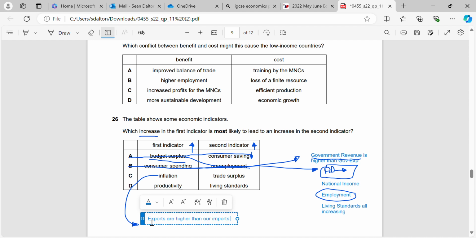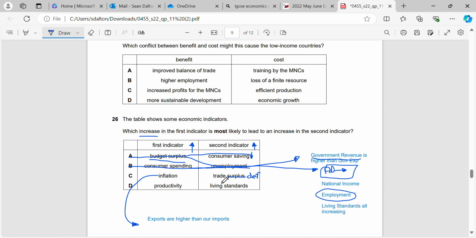Okay, and now if we have inflation, that is a rise in the price of goods and services. So what inflation is going to do is it's going to make our exports go down and our imports go up. So it's not going to result in a trade surplus. It's actually going to create, or can create, a trade deficit.